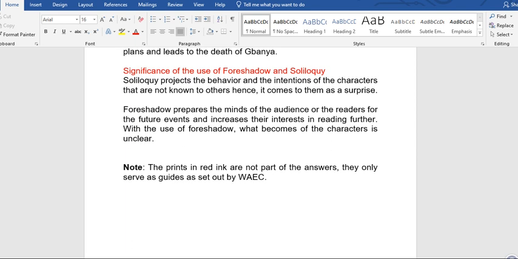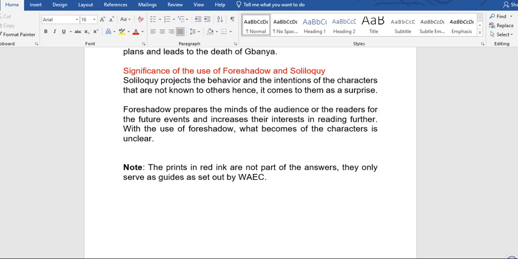The next is significance of the use of foreshadow and soliloquy. Soliloquy projects the behavior and the intentions of the character that are not known to others. Hence, it comes to them as a surprise. Foreshadow prepares the minds of the audience or the readers for the future events and increases their interest in reading further. With the use of foreshadow, what becomes of the characters is unclear.